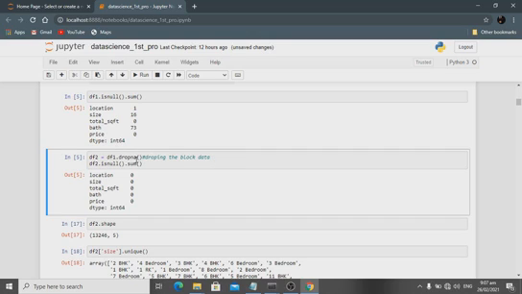Blank data, empty data, are insufficient, so I drop it.